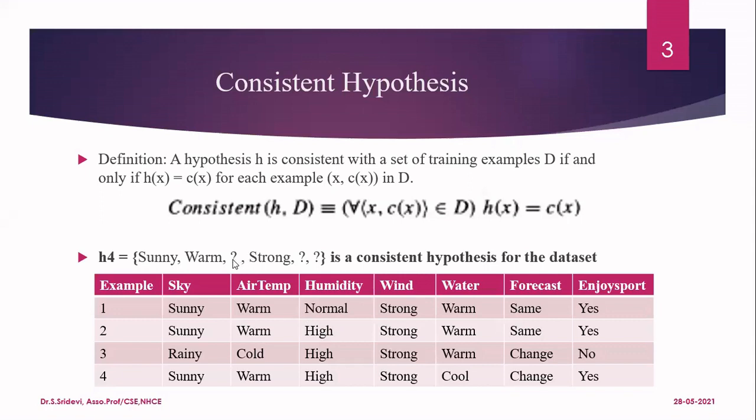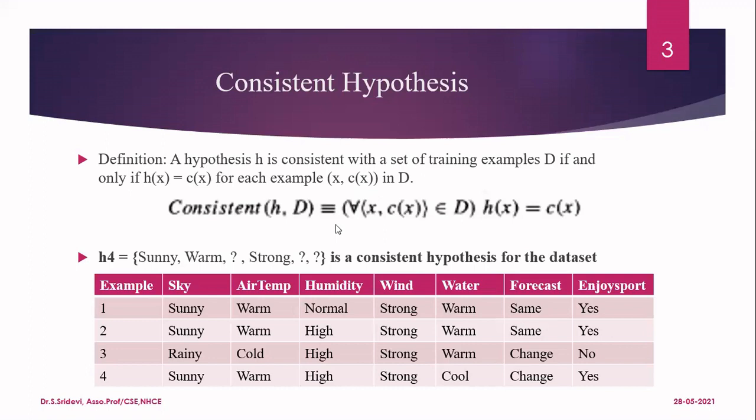Here we have question mark. That means any value can be accepted. So correct. Fourth column is strong. Here also we have strong. So correct. Fifth and sixth are warm and same. Here we have question mark for both. That means any value will be accepted. That means for the second row, the hypothesis is going to say yes, because all these values are matching with the hypothesis. And H of X will be yes. See what is C of X. C of X is the enjoy sport column. Here it is yes. So both are same now. That means the hypothesis is correctly classifying this example.